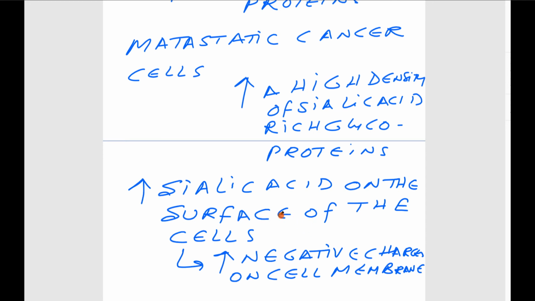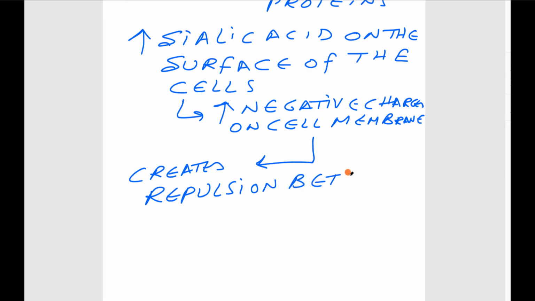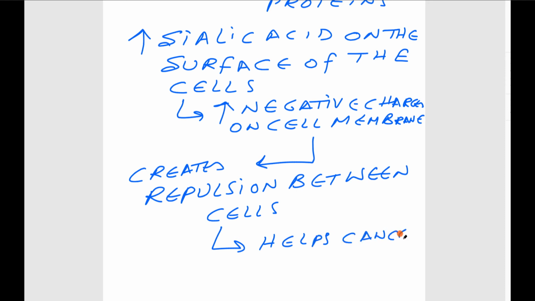When there is a high amount of negative charges in the cell membrane, it creates repulsion between cells. When there is a high amount of repulsion between cells, it helps cancer cells enter the bloodstream.